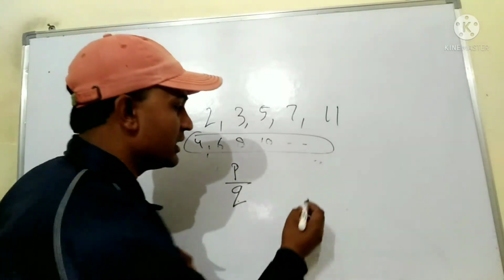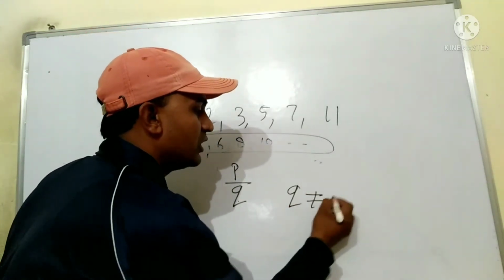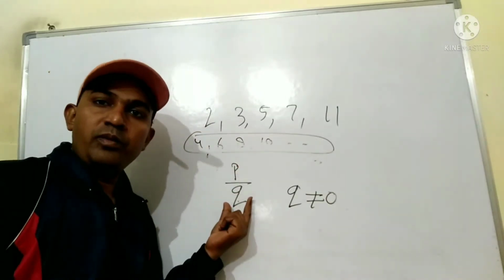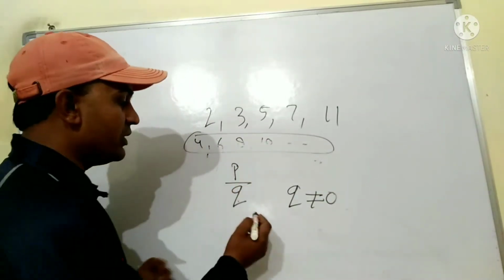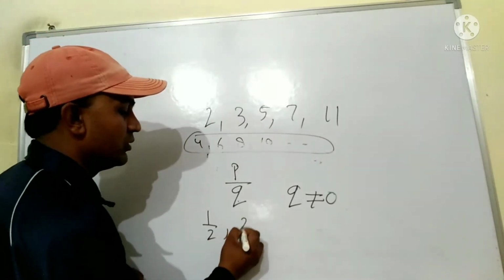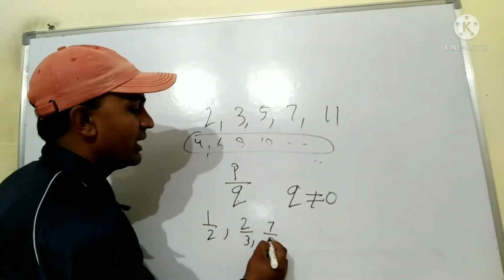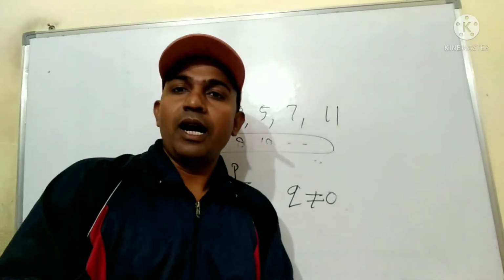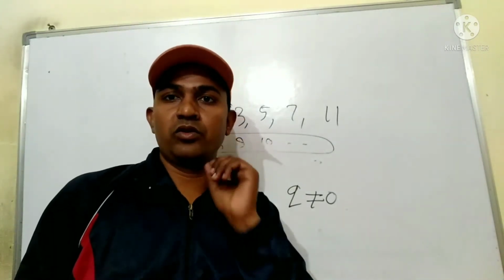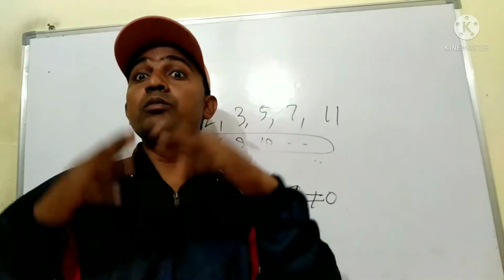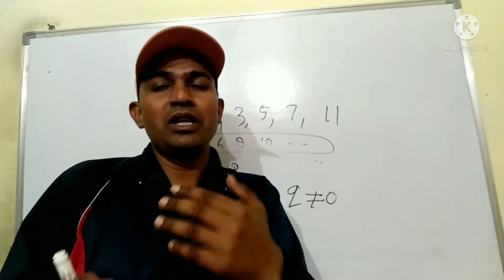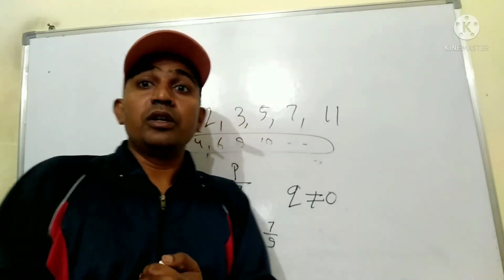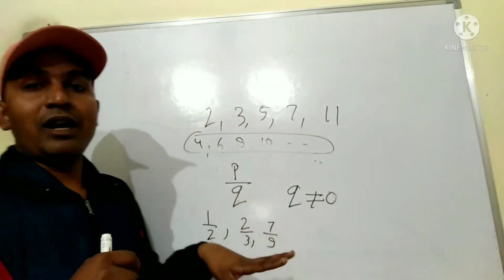But the more important thing is that Q is never 0, meaning the denominator is never 0. So numbers written in that form, 1 by 2, 2 by 3, 7 by 9, etc., or fractional numbers. If we discuss fractional numbers, there are more types of fractions also, like unit fraction and much more. Okay, so we move on with the topic.